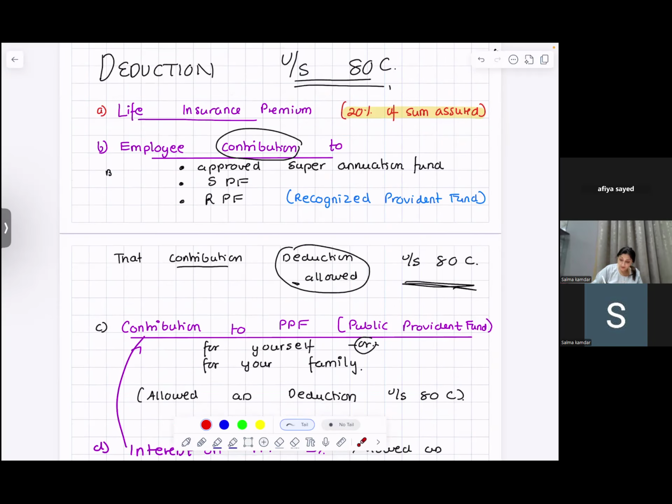Here, your contribution is for yourself. But for PPF, you are contributing the money for yourself, your spouse, or your children. Okay? Whatever you're contributing is allowed as deduction.